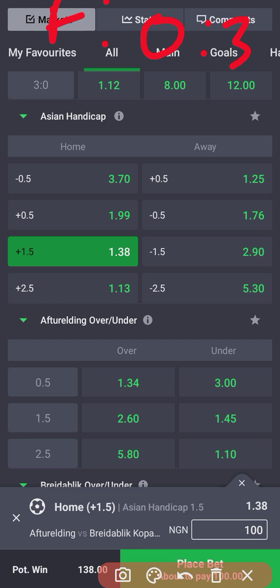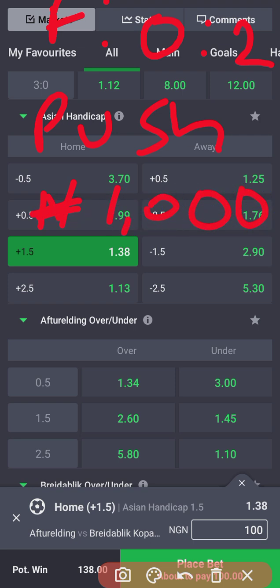Now, if this game at full time ends by 2 goals in favor of the away side, then it will become a push. All right, that is when a push comes into play. It becomes a push, and your bet is divided into halves. Yes, the bet is divided into 2 equal parts. Let's say you use 1,000 naira to play this particular bet.